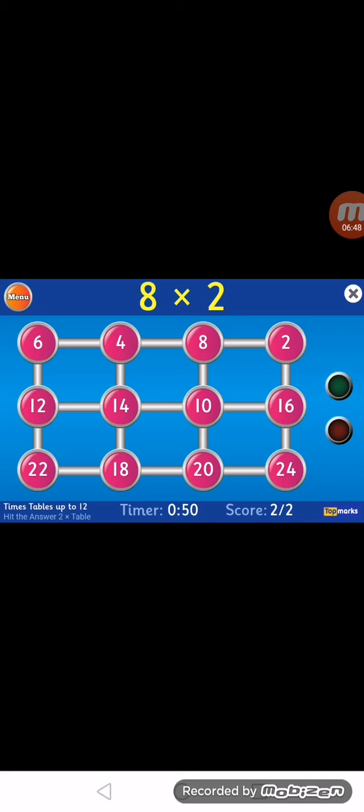8 multiplied by 2 is 16. 10 multiplied by 2 is 20. 9 multiplied by 2 is 18. 8 multiplied by 2 is 16. 6 multiplied by 2 is 12. And 3 multiplied by 2 is 6. 8 multiplied by 2 is 16. Oh no, 16. 5 multiplied by 2 is 10.